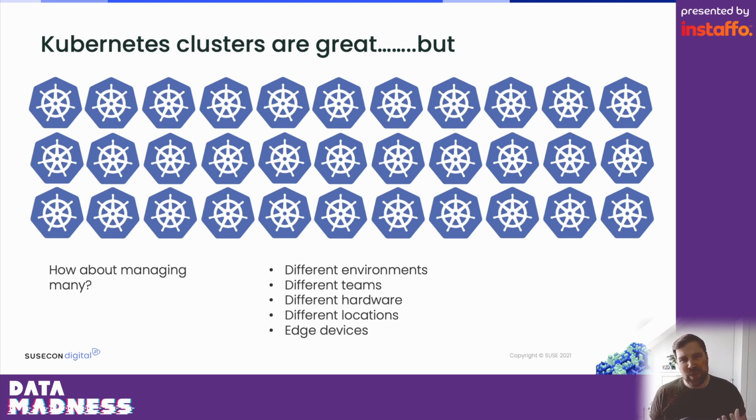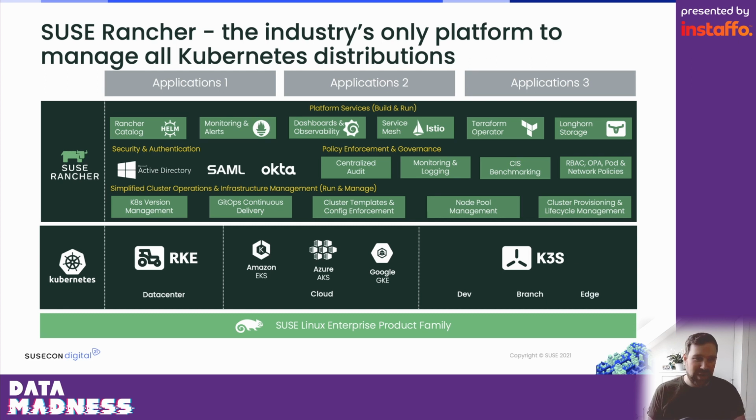So we need something like a management tool for a management tool. And that one is Rancher, or one of the possibilities is Rancher. Rancher is a multi-cluster Kubernetes management tool where you have a central platform, a central UI, a central API with which you can, first of all, provision new Kubernetes clusters regardless of the underlying infrastructure, regardless of the Kubernetes distribution.